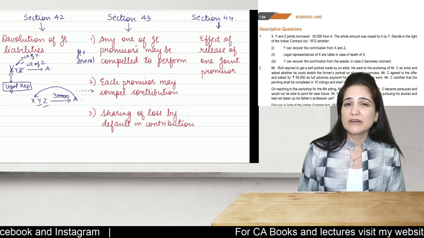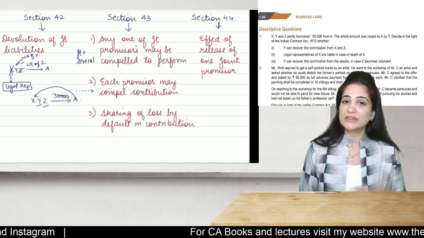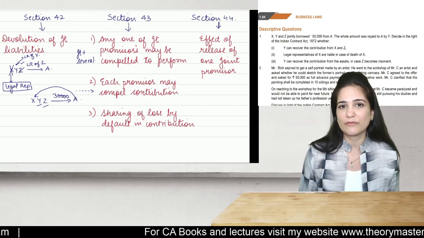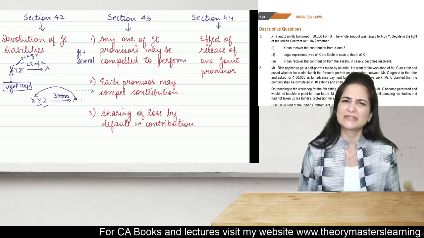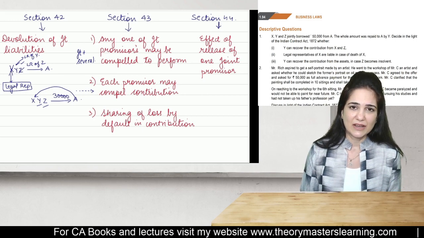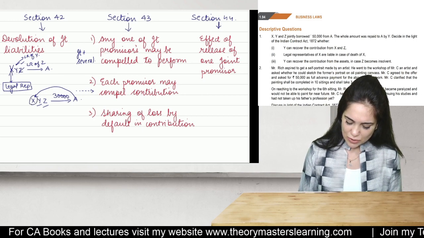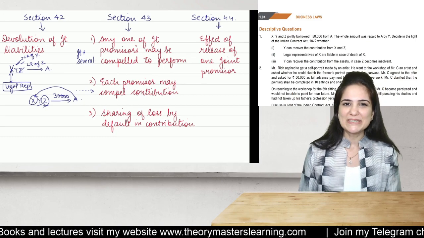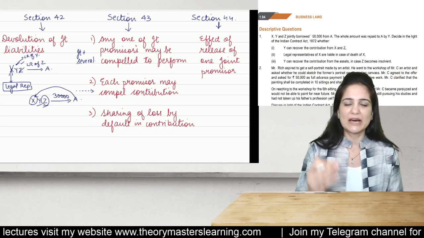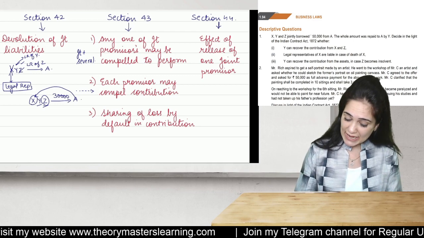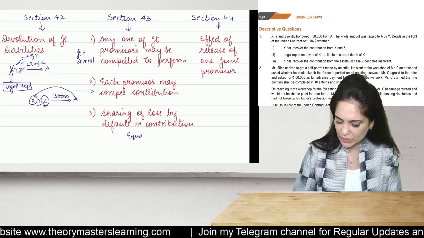Now we went to recover the money from Y, but we realize that he has become insolvent and his assets are sufficient to pay, let's say, only half of his debts. Then the remaining solvent promisers will bear the loss arising due to this default, and that loss will be borne equally.